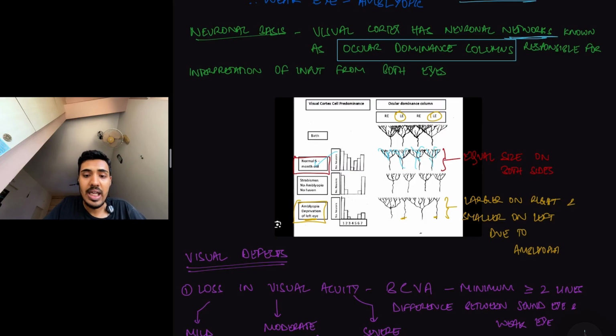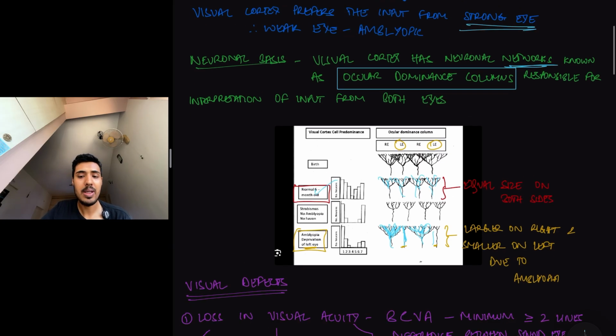But here you can see in yellow color, which I have labeled, where the left eye has gone into amblyopia. So what has happened? The visual input from the left eye is much weaker than the right eye. So what happens? Our visual cortex begins to prefer the right eye visual input. So as you can see, the right eye ocular dominance columns are very, very big, whereas the left eye ocular dominance columns are small. So larger on the right and smaller on the left. So this is the neuronal basis. So this is about the pathogenesis and the pathophysiology.